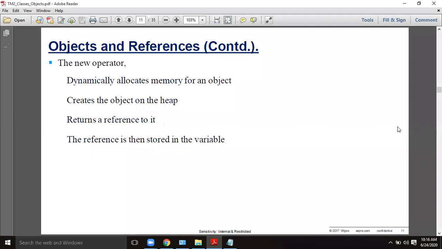Please remember, a class can contain any number of objects. For example, you have created an employee class. That employee class can have any number of employees. Each employee can act as an object. Each object can have its own values, its own ID, its own name, its own age, and other particulars, and the operations also are specific to the objects. This is the exact meaning of object and class requirement.